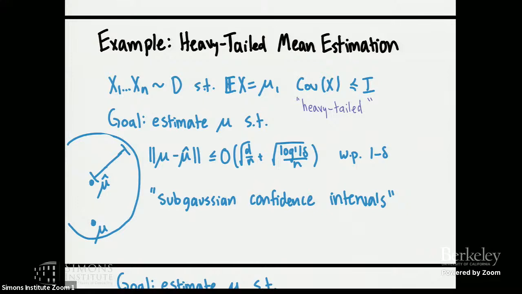This is a result for a very simple problem. I want to estimate the mean of a high dimensional random vector from independent samples. So there's some probability distribution D in high dimensions, like little d dimensions. I get some n independent samples from it. I want to estimate its mean. And all I'm going to assume about this distribution is that it has bounded covariance. So it might not even have a third moment. The third moment might be infinite.